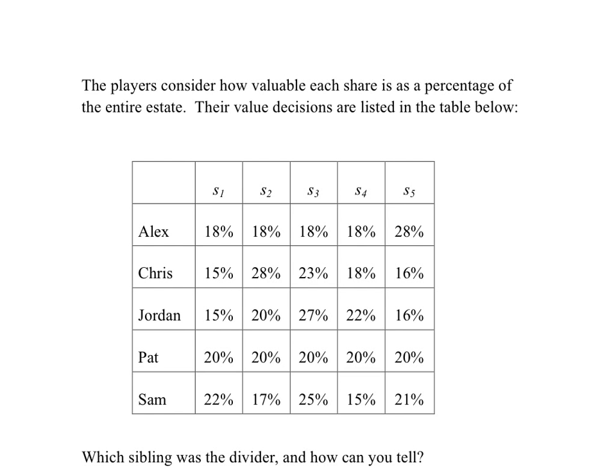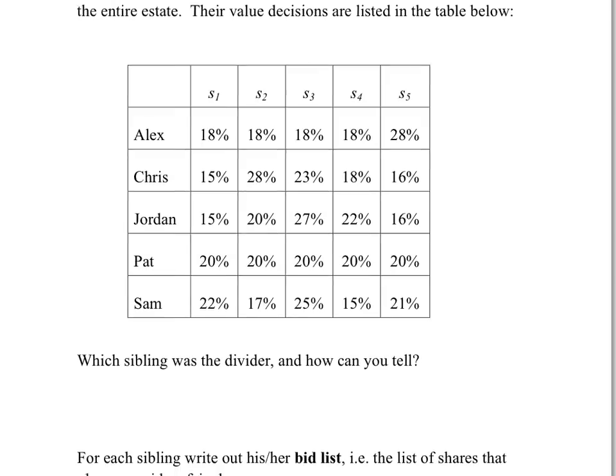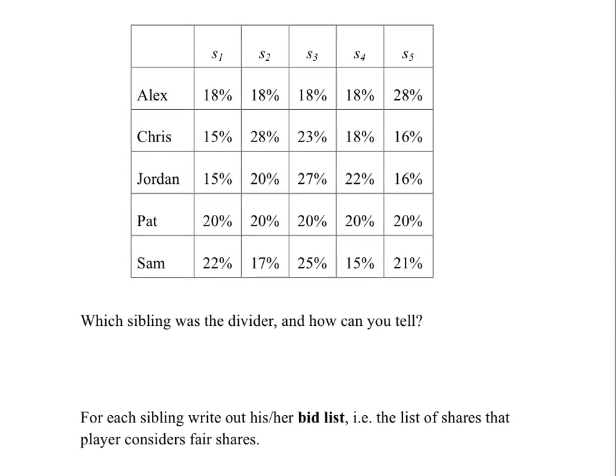At the bidding stage, the players go through and consider how valuable each share is as a percentage of the value of the entire estate. So that means that the information here is recorded as percentages rather than points or dollars, and this actually is all the information we'll need to figure out how to proceed. So first, we can ask which sibling was the divider, and how can you tell? And we can proceed to ask for each sibling, what is his or her bid list? What is the list of shares that that player considers fair shares? Please pause the video for a moment and see if you can figure out the answers to these.